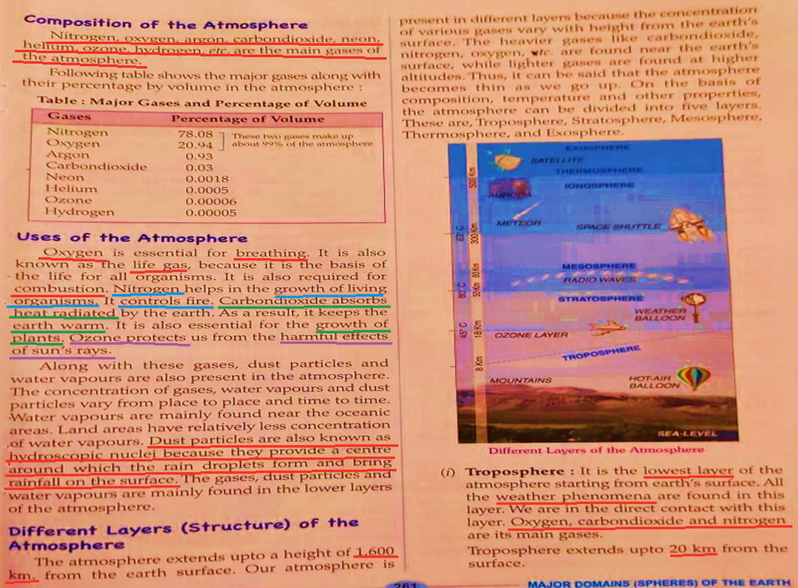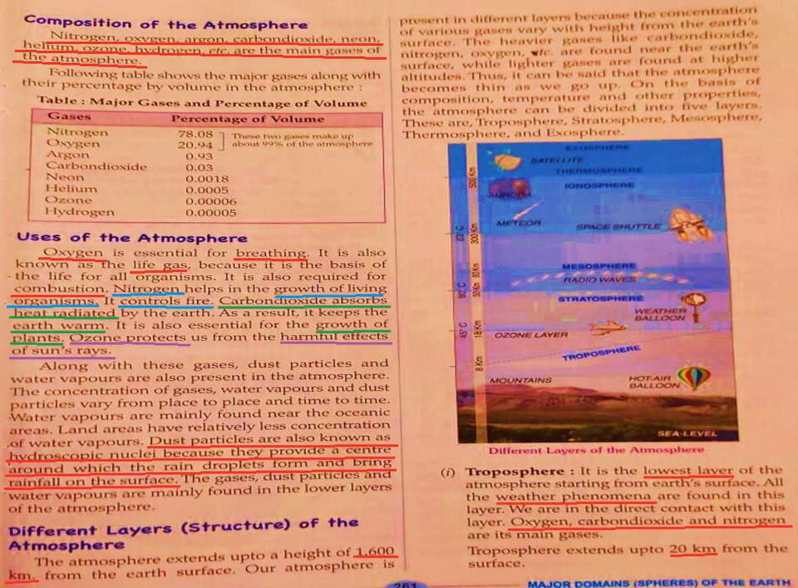Here a table has been given. You can see nitrogen is 78.08% in our atmosphere, so we have the largest volume of nitrogen in our atmosphere. Then we have oxygen at 20.94%. If these two, nitrogen and oxygen, are joined, these two gases make up 99% of the atmosphere.